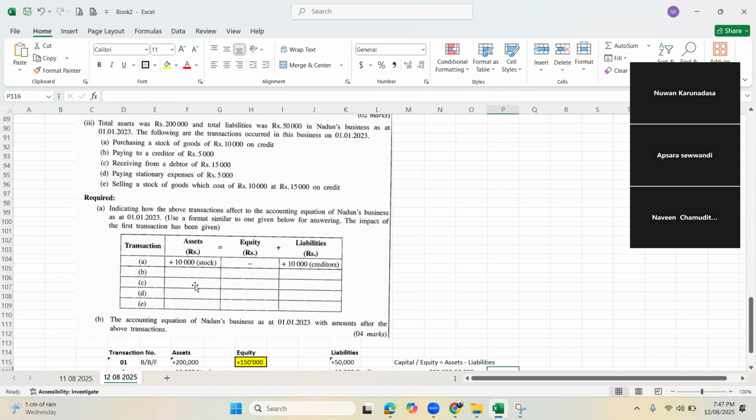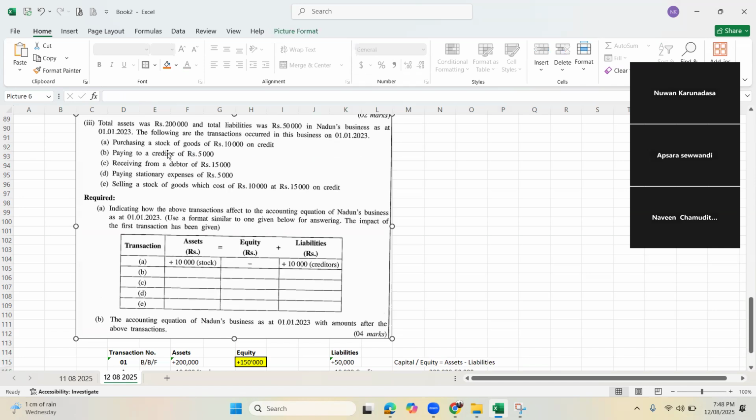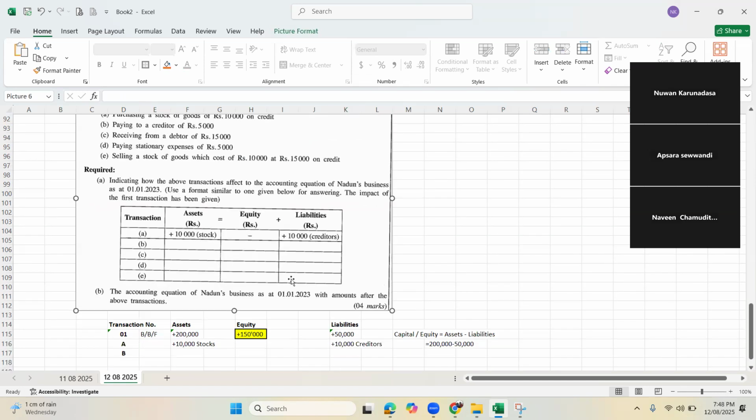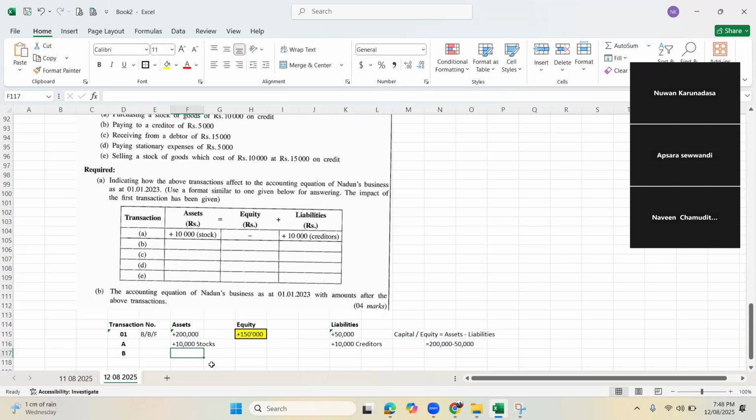Then B. Right. Think. Number B. What is increasing? What is decreasing? Just think. Paying to a creditor 5,000. Liability is increasing? Sorry? When you make a payment to a creditor, does the liability increase or come down? Come down. Here, minus, very good, minus how much? 5,000. Creditors. When you are making the cash payment, the asset will come down. What is that asset? Cash.